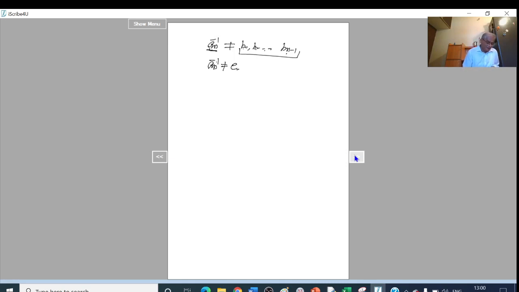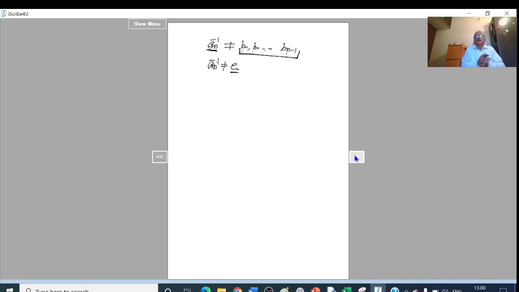So inverse of An is not equal to E. Inverse of An is not equal to B1, B2, up to Bn minus 1. Okay. And here inverse of An cannot be A1, A2, A3 because their inverses are the B's.